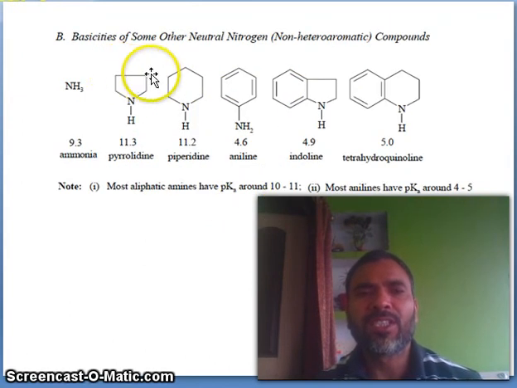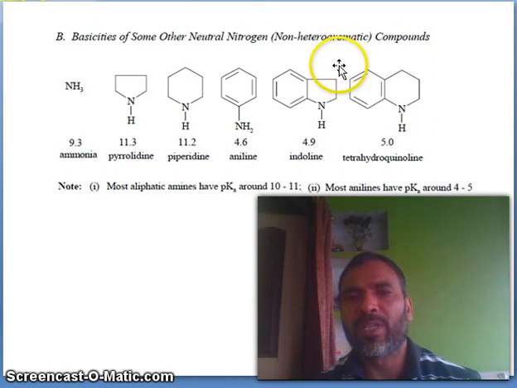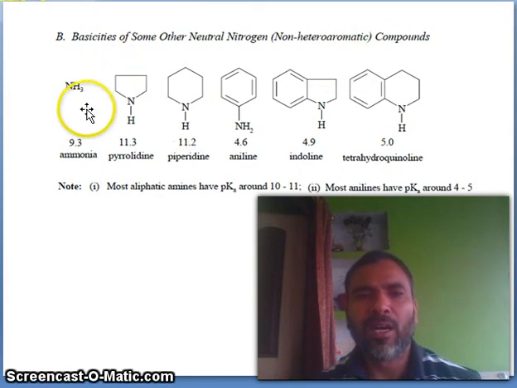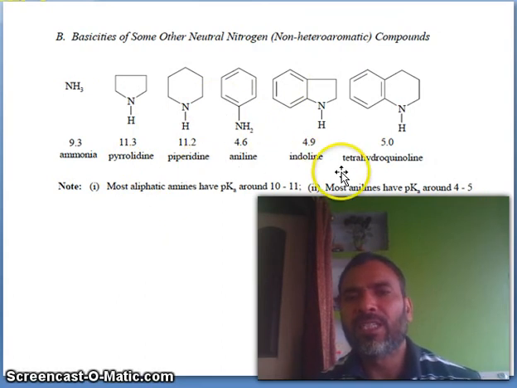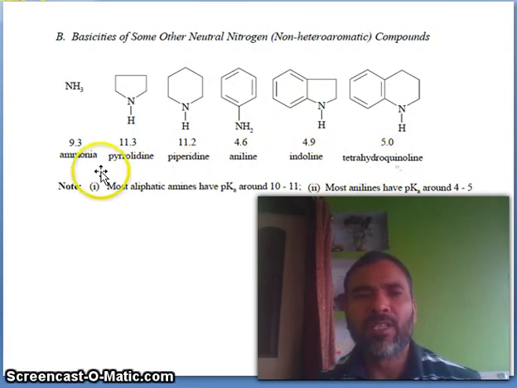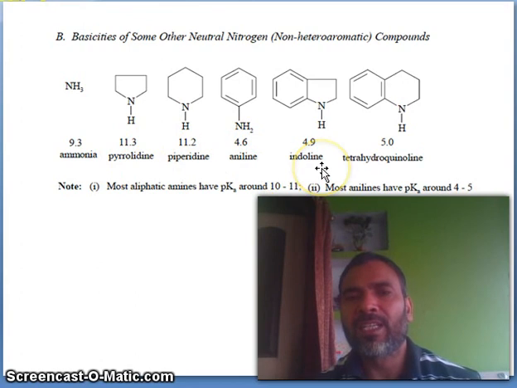Now basicities of some other neutral nitrogen non-heteroaromatic compounds. Look here: ammonia, and derivatives of ammonia: pyrrolidine, piperidine, aniline, indoline, tetrahydroquinoline. Ammonia 9.3, pyrrolidine 11.3, piperidine 11.2, aniline 4.6, indoline 4.9. You see the difference.